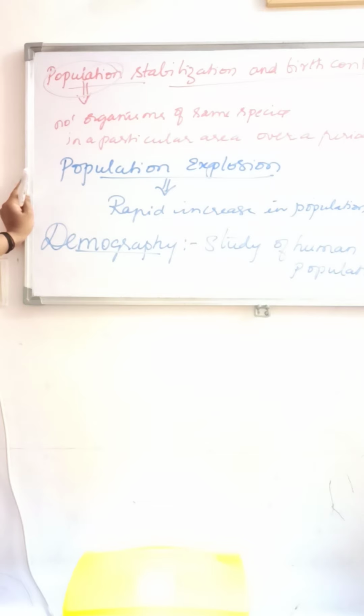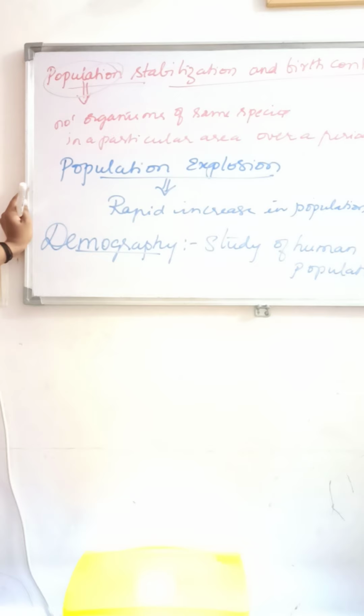As we all know, population explosion leads to what? What will happen if the population increases? Population explosion leads to an absolute scarcity of the basic requirements, that means the basic needs. What are the basic needs? Food, clothing and shelter. It will have a drastic impact on the requirements of these basic things. So the more the population, the more the scarcity of basic needs.